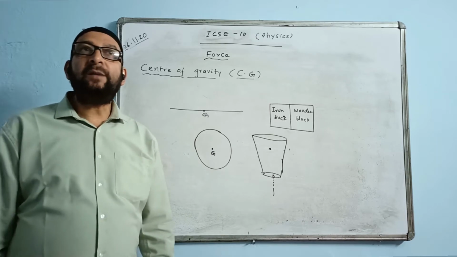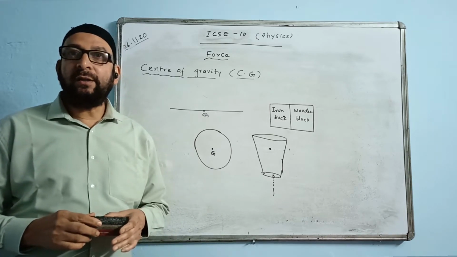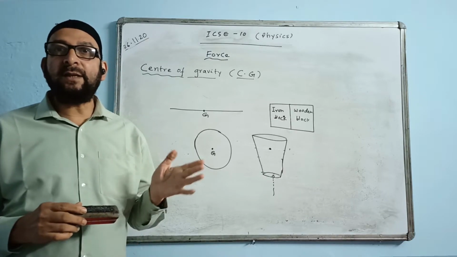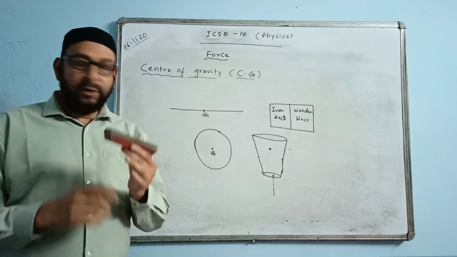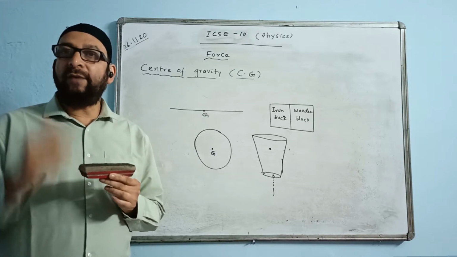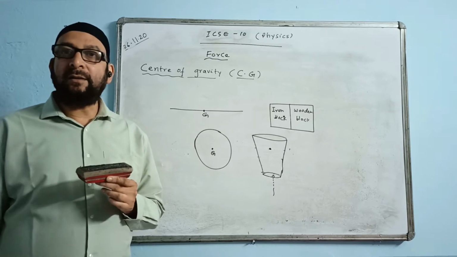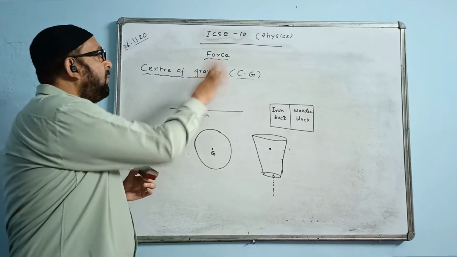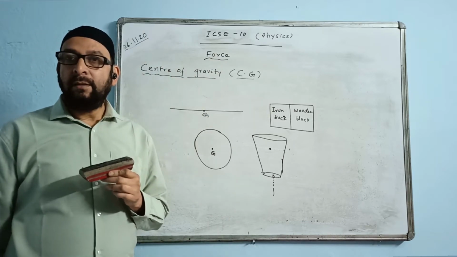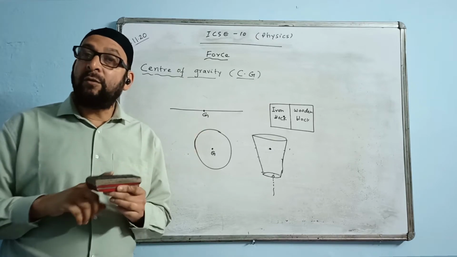Or in another way, the question becomes like this: a body balances horizontally at a point due to its own weight. Assign a special name to that point. What is the special name to that point? Center of gravity. Hope you understood this.